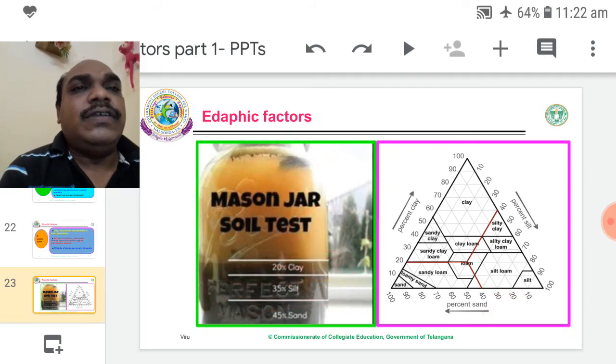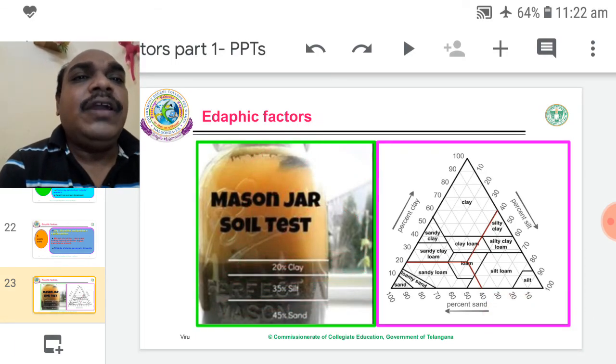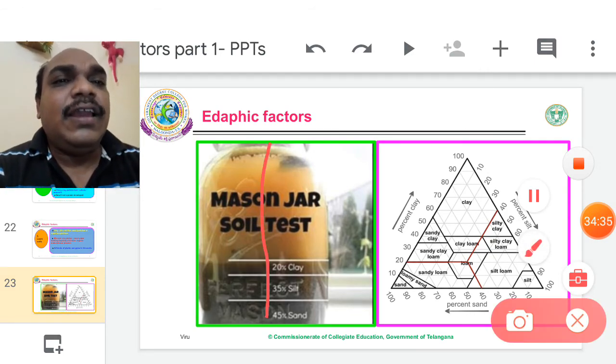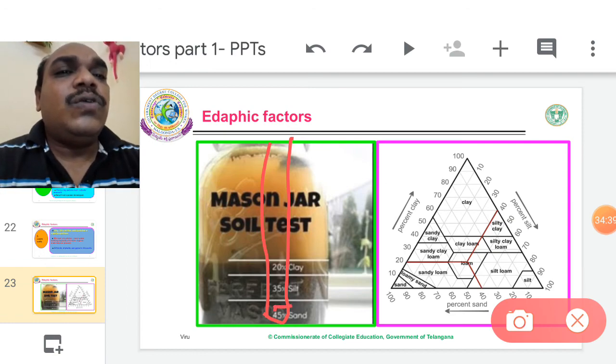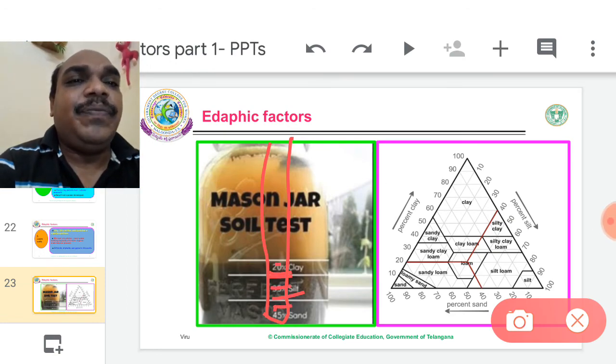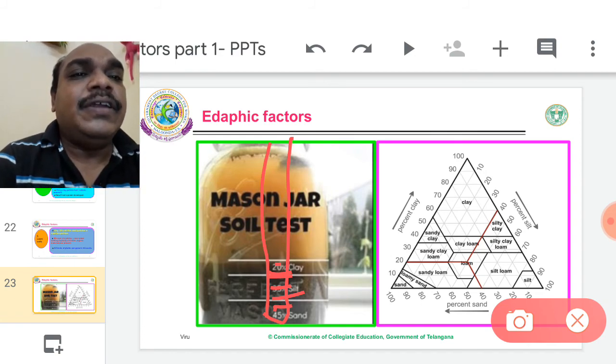Or one more test is there. If we incorporate a measuring scale inside this bottle, the scale contains some percentage, some centimeters.